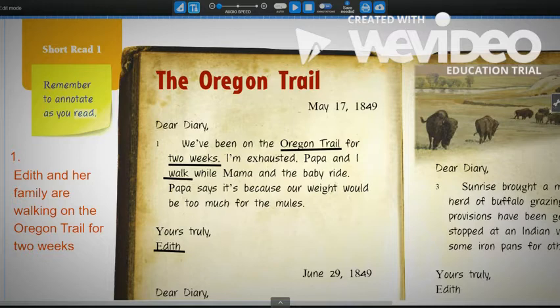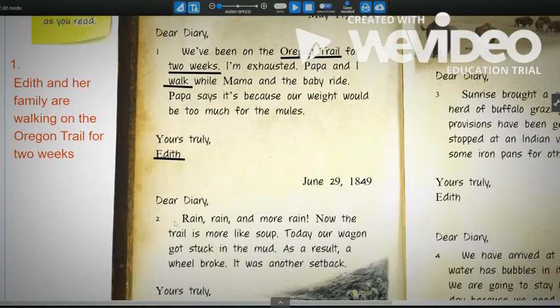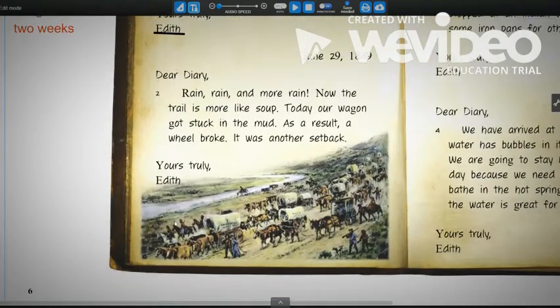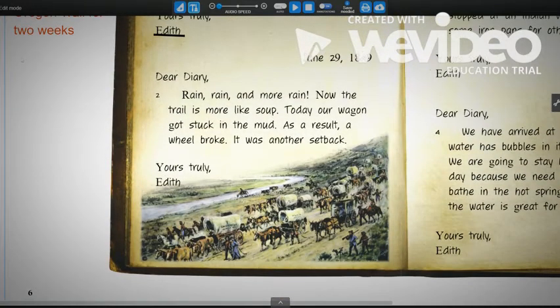Next, we're going to reread paragraph 2 and underline the text to show what important thing happened in paragraph 2. So I'm going to start by getting my paper ready, and I'm going to write a number 2. So I'm ready to write those notes down, and then I'm going to go ahead and underline what important things I learned from paragraph 2. So using our underlining tool for online, and then you'll just use a pencil, I'm going to first reread the text, and I'm going to find out what happened.